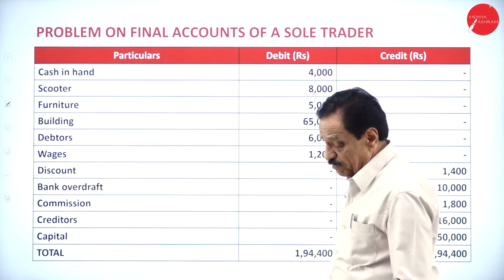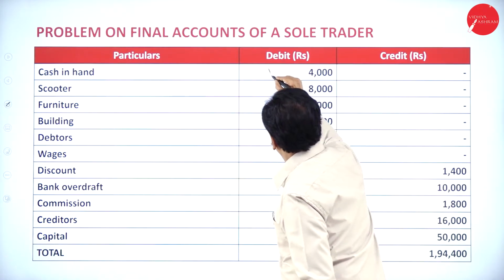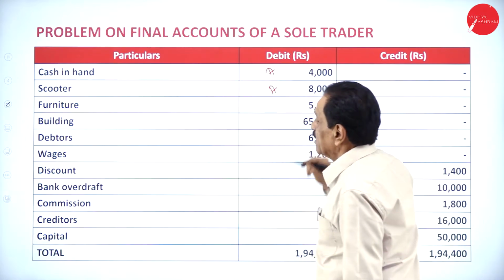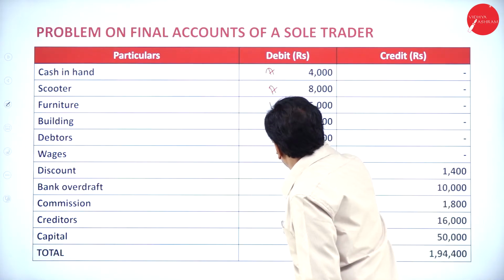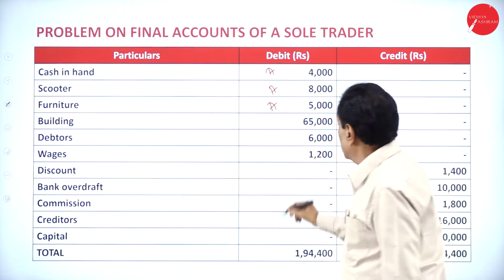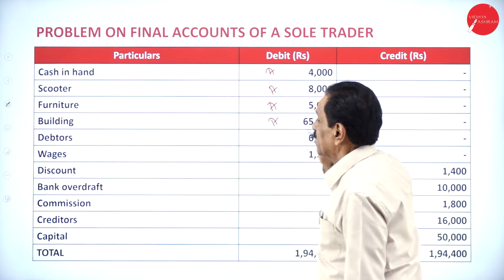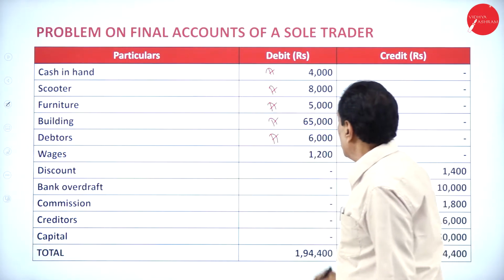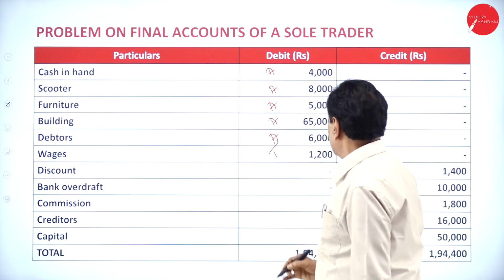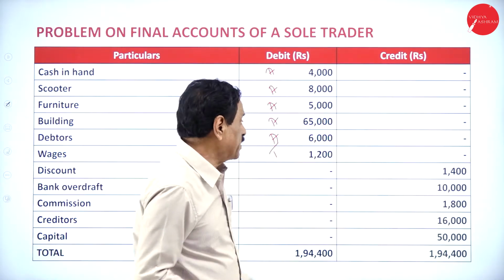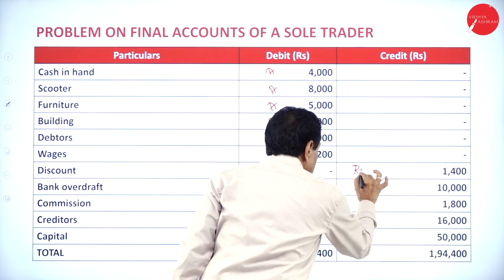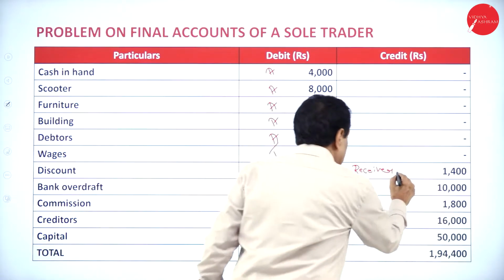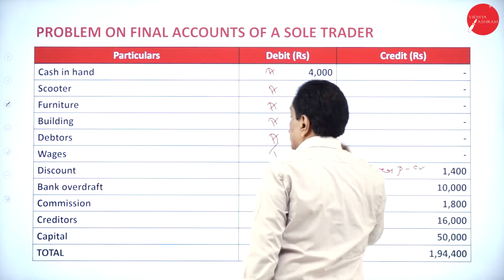We'll move on. Cash in hand is an asset, debit side. Scooter is an asset. Furniture is an asset. Building is an asset. Debtors is an asset, you have to receive from the customer. Wages, trading account. Then discount, which side is it? Credit side means received. This will come in the profit and loss account, credit side.